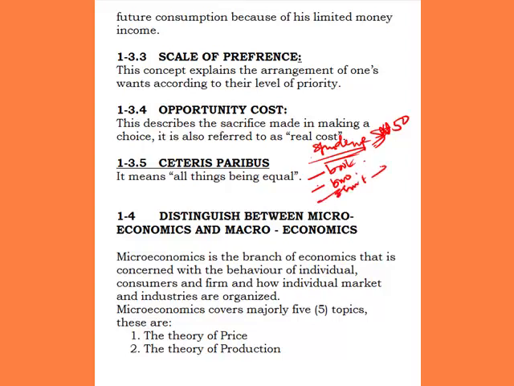The shirt costs 50 naira, the biro costs maybe 10 naira, and the book costs maybe 5 naira. So what we are saying now is that he has 50 naira on him. This 50 naira can be said to be the resources, while the book, biro, and shirt are the wants. What scale of preference is now saying is that we should arrange our wants because of these limited resources that cannot be used to satisfy all our wants.